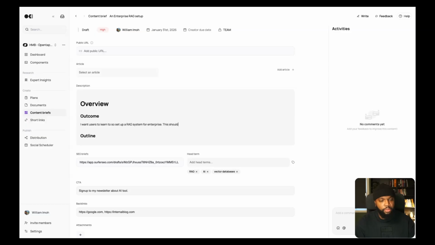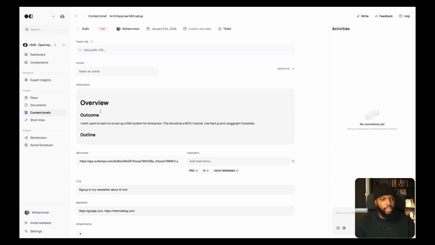This should be a TOFU tutorial. Use Next.js and LangGraph if possible. You get the gist. You can put in anything in here.